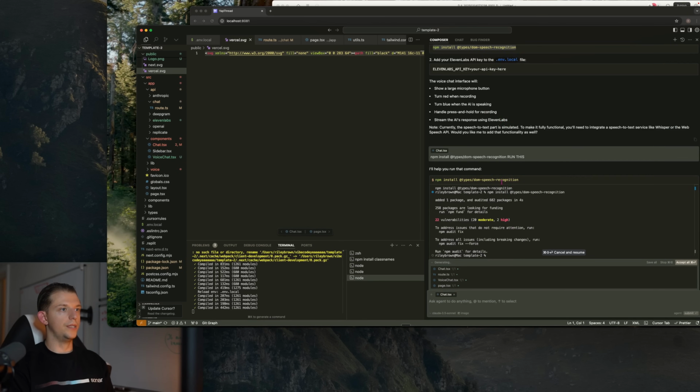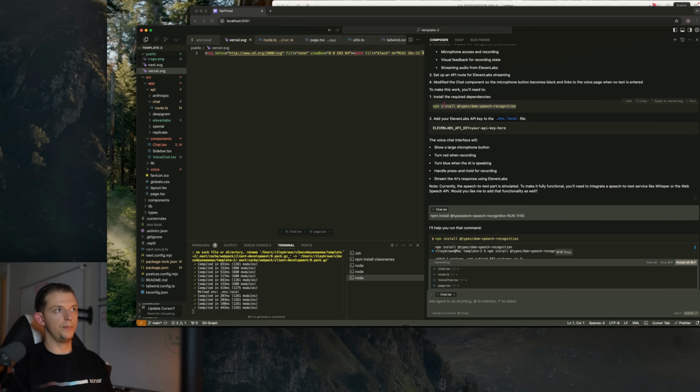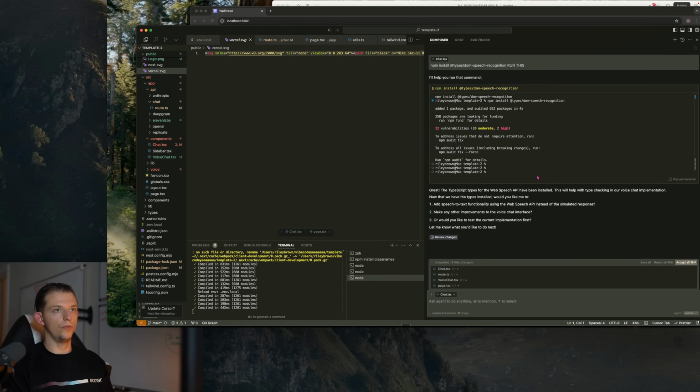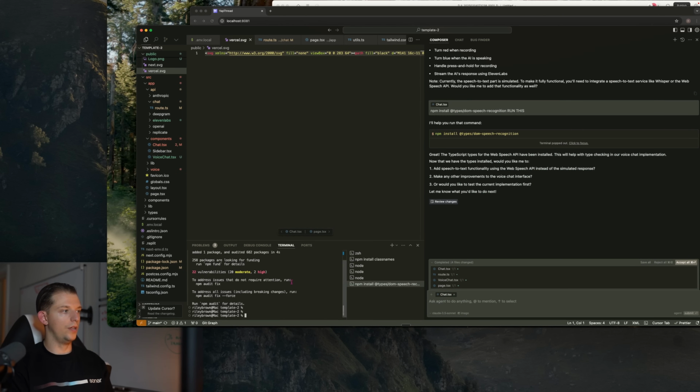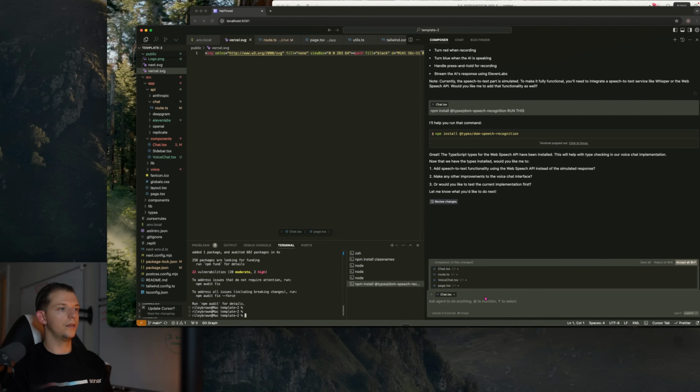And so it's done here. Now it needed to run this package. It suggested that I ran this package, so I literally just said, run this. And now it is running. We're going to pop out the terminal. I think we should be good. Let's see what happens. We cannot press this. Wait, I do not see where I can press the button to speak, to do the real-time voice input.